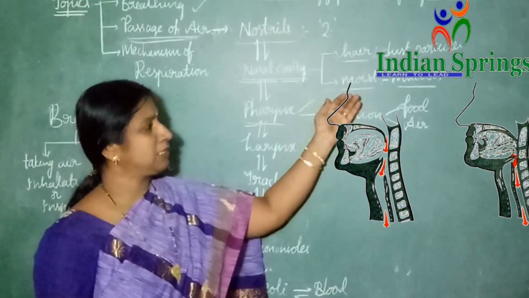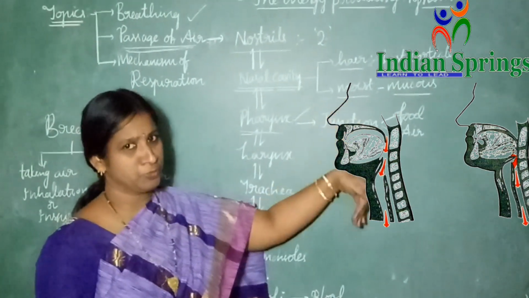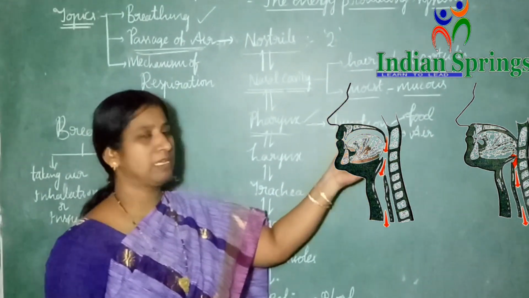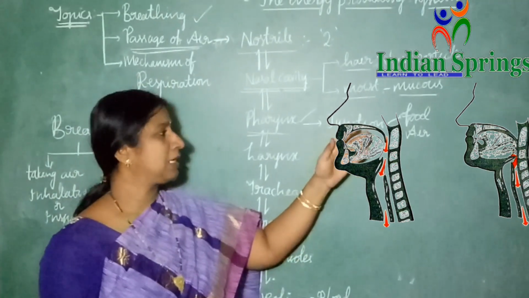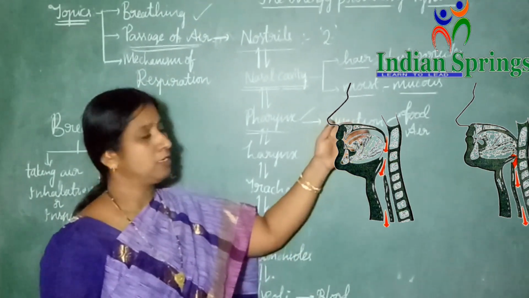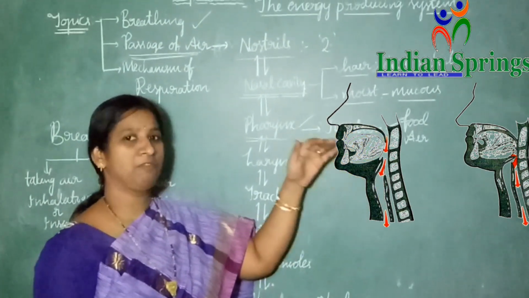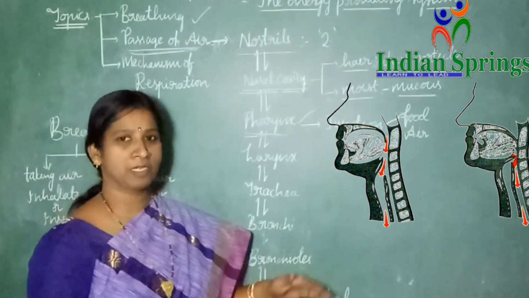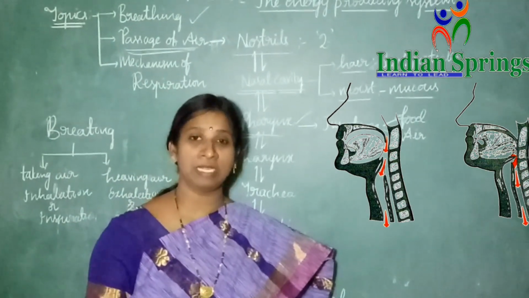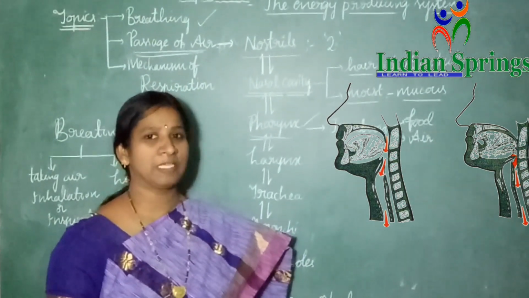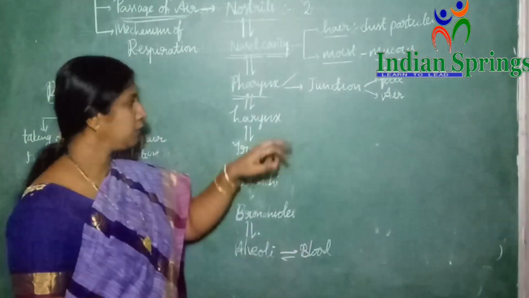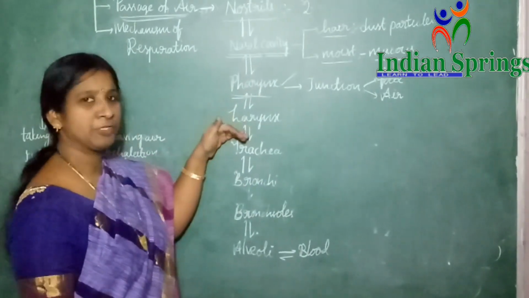During breathing time, it allows passage of air into the trachea. At the same time, while we are swallowing food, the epiglottis closes the trachea and allows the food into the food pipe. In that way, the epiglottis plays a very important role for the passage of both food and air into the respective passages. Now the air from the pharynx enters into the larynx.